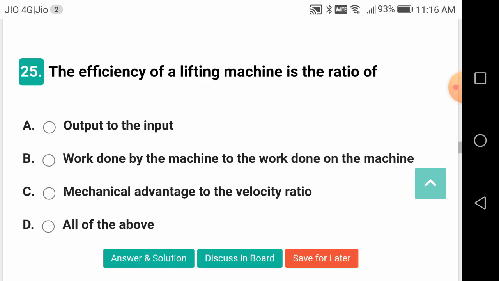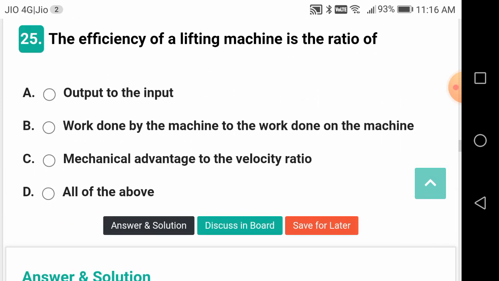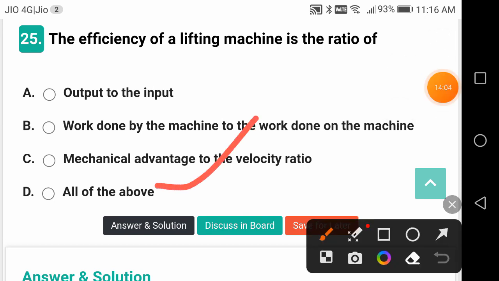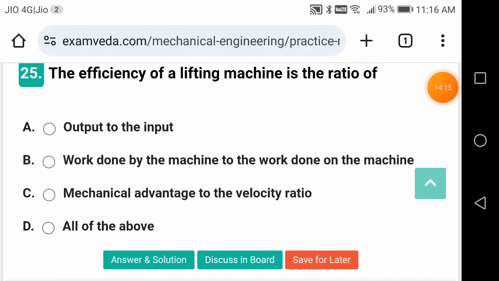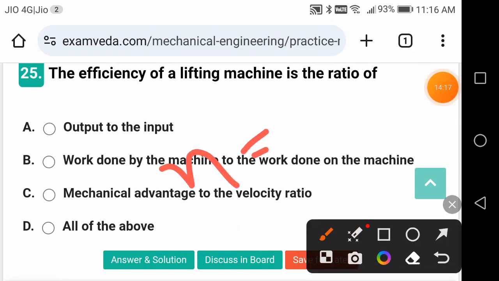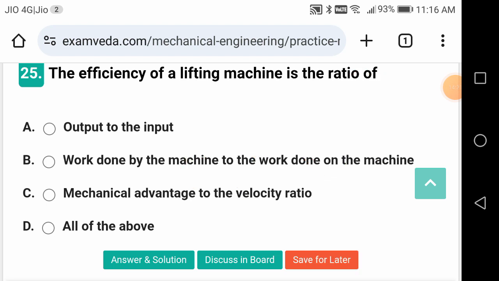Right. The efficiency of a lifting machine is the ratio of what? It is all of the above. All of them will give the efficiency of a lifting machine. Output over input, work done by the machine to the work done on the machine. Mechanical advantage to the velocity ratio. Okay, eta is equal to mechanical advantage by velocity ratio.